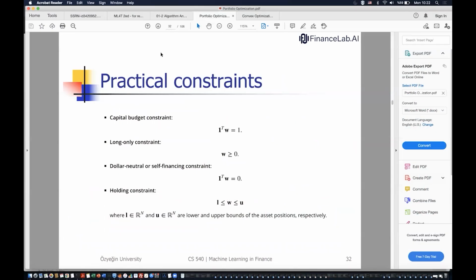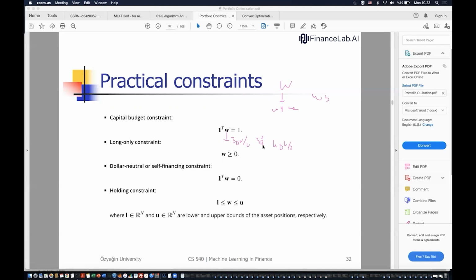Whenever we are building the portfolio, we'll have the W's, as you see here. For instance, if we have 3 W's, W1, W2, and W3, we have different constraints. So we have capital budget constraints, meaning that we start with 1, assume that we start with 100 money, and that will be equal to 1 in the weighted case. So for instance, this first one will take 30%, the second one will get 30%, and the last one will get 40%. So the sum of these should be equal to 1 in terms of their fractions.